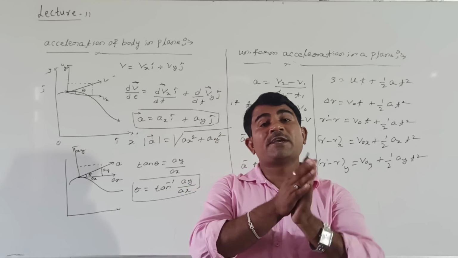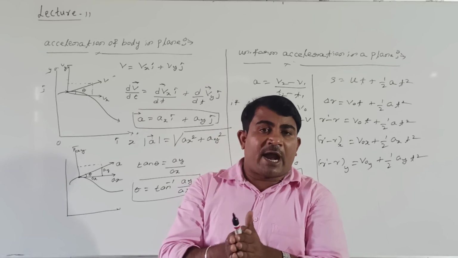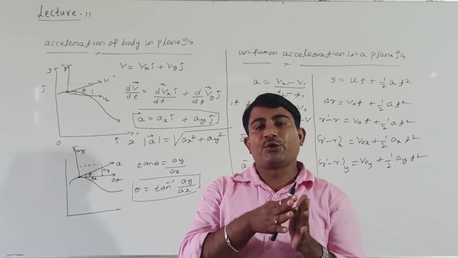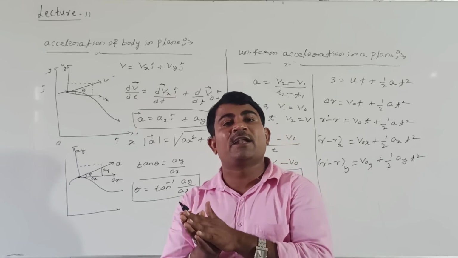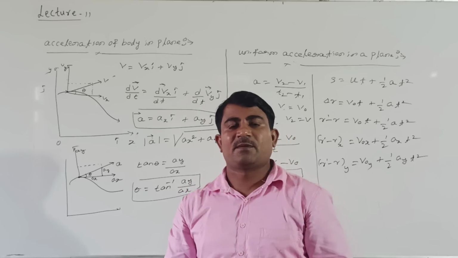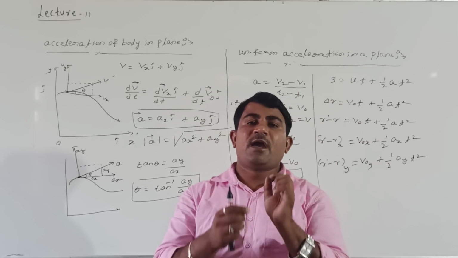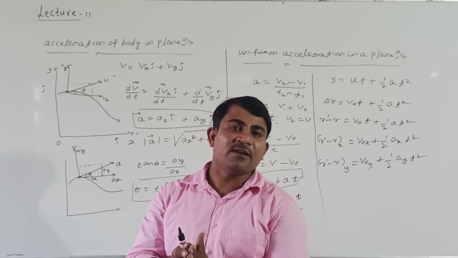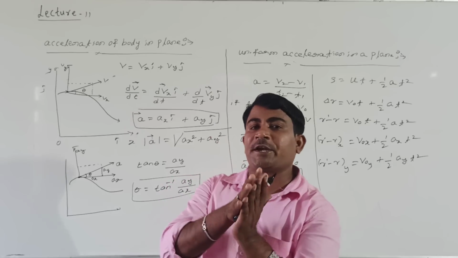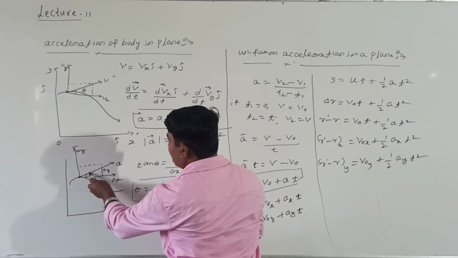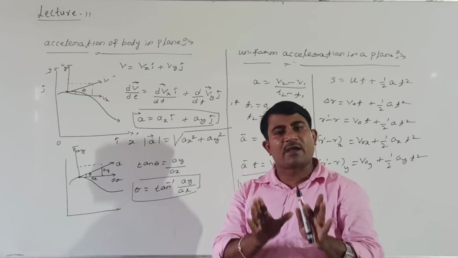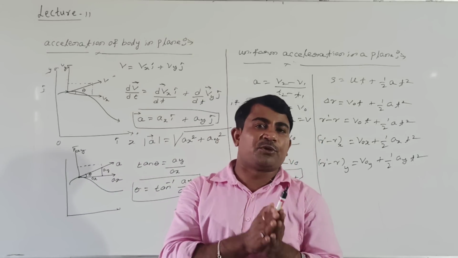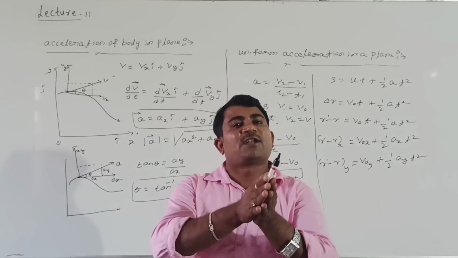In a given plane, every quantity, either displacement, velocity or acceleration, has two components, and between them an angle is there. Angle changes from 0 to 180 degrees. But in straight line motion, for one dimensional motion, every quantity, displacement, velocity, acceleration, has the same angle. But here the angle changes from 0 to 180 degrees depending on in what direction the resultant acceleration and resultant velocity exist. This is the motion in a plane concerning displacement vector, position vector, velocity of the body and acceleration of the body.